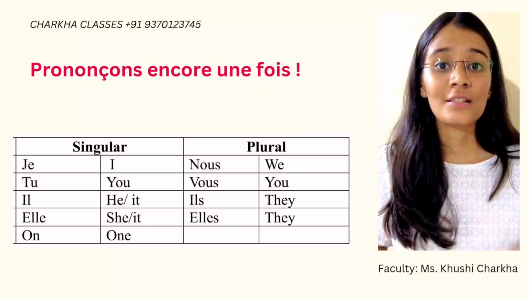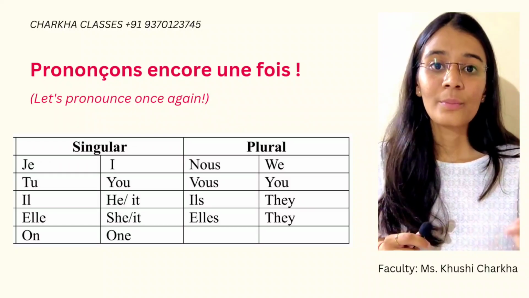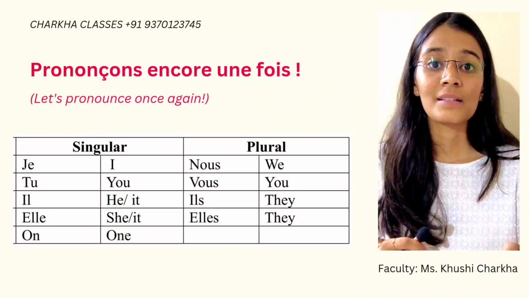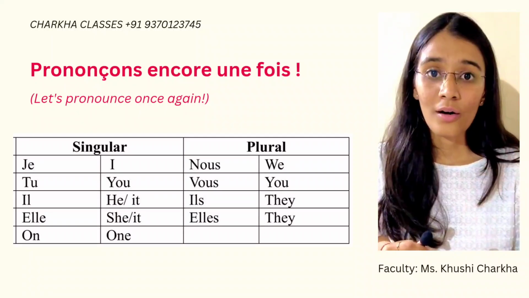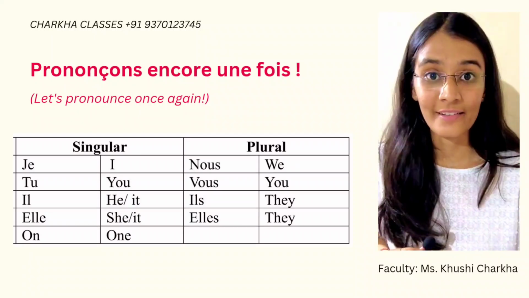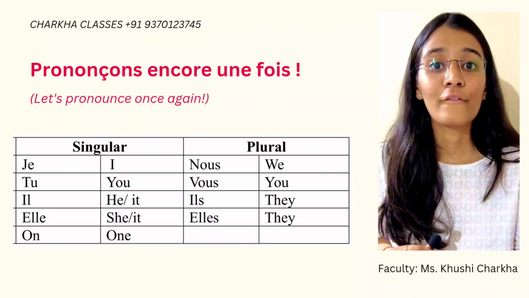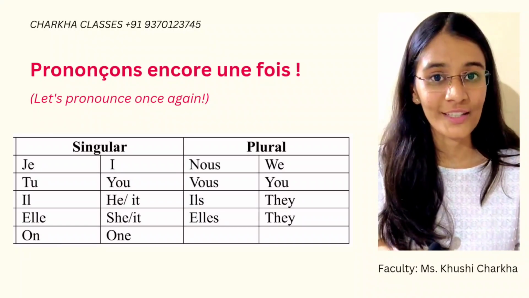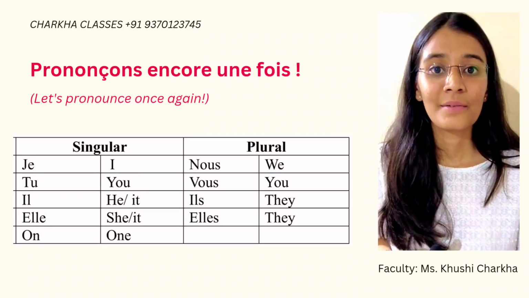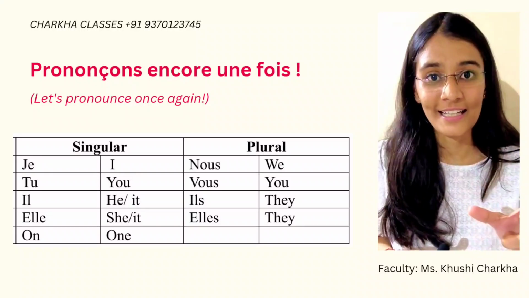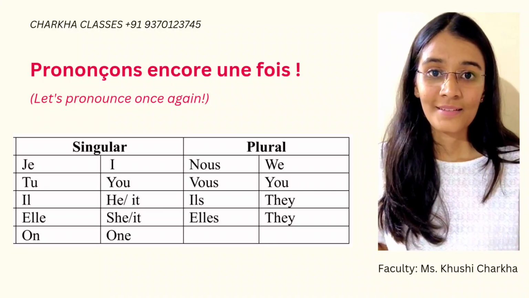Now let us pronounce the subject pronouns once more. Je means I, tu means you, il means he or it, elle means she or it, on means one, which is used in a general sense. Now in the plural category we have nous, meaning we. We do not pronounce the last consonant. Vous means you. Ils means they for the masculine category. Elles means they for the feminine category.